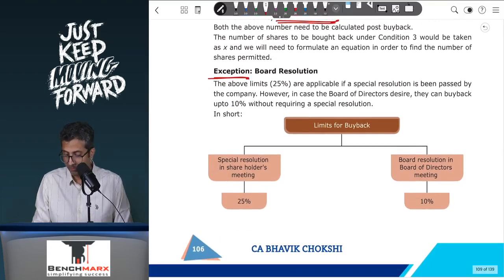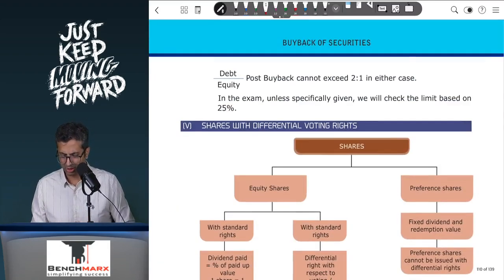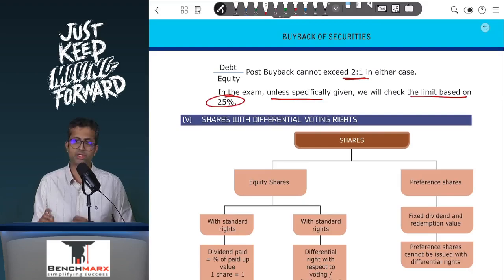So over here, the above limits, as you see, assume a special resolution is passed in the general meeting, where 25% applies. If a board resolution is passed, the maximum limit is around 10%. That is what you need to remember. Other than that, the debt to equity post buyback cannot exceed 2:1 in either case. In the exam, unless otherwise specifically given, we check everything based on 25% only.